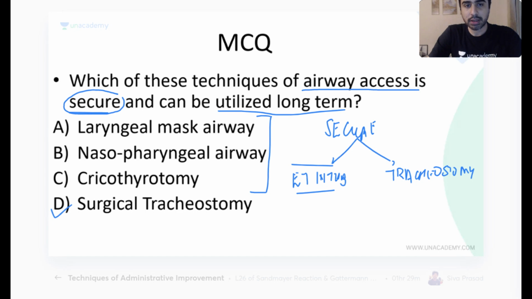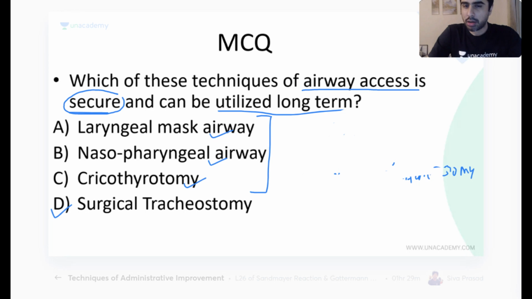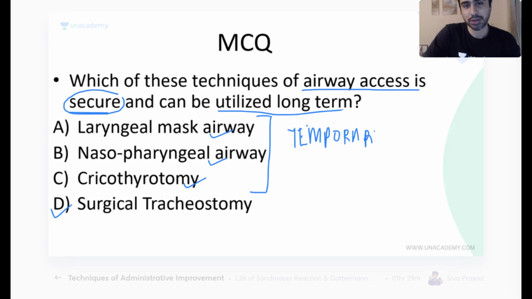All the other ones, these laryngeal mask airway, nasopharyngeal airway, cricothyrotomy, what are they? In what category do they come? Those of you who are making notes, it's not really required. You can download the PDF in the end if you want. That's your wish, or you can make notes as we go along. What do these airways come under? They come as temporary airways. Okay, don't say they are insecure airways. Insecure करके कुछ नहीं होता. They are temporary airways.